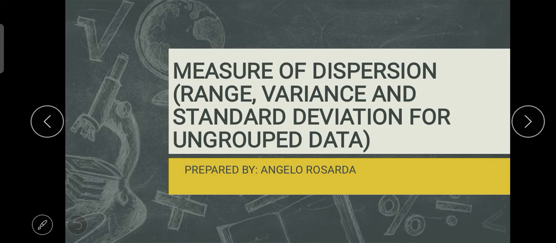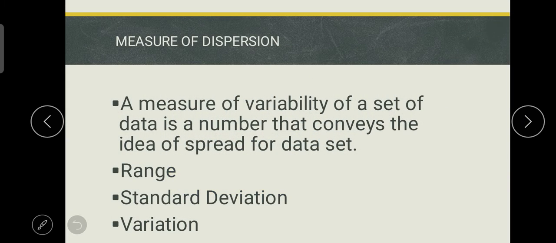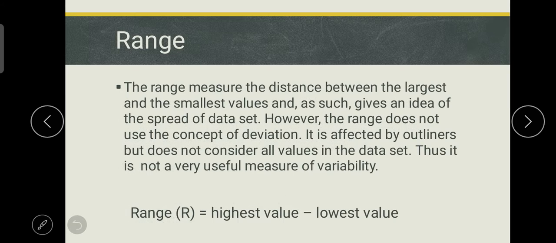Measure of dispersion, range, variance, and standard deviation for ungrouped data. So, a measure of dispersion, a measure of variability of a set of data, is a number that conveys the idea of spread for a data set, with range, standard deviation, and variance.